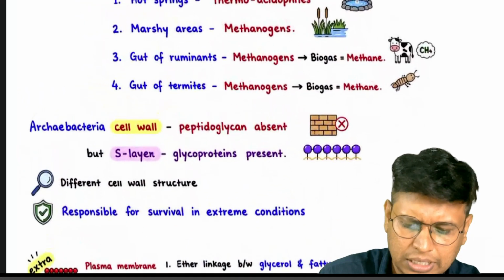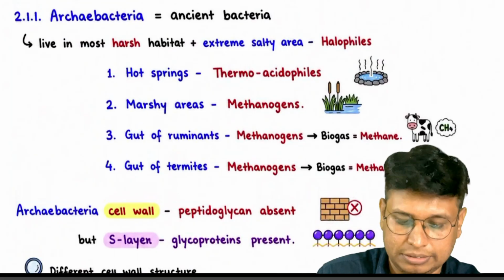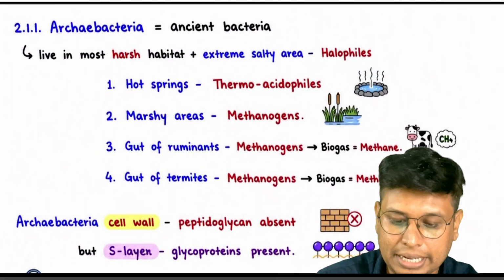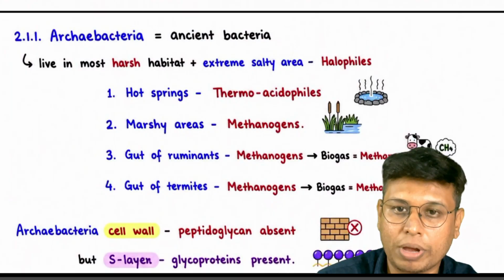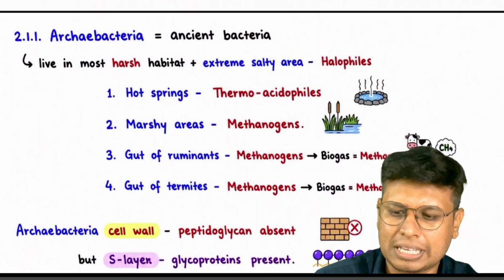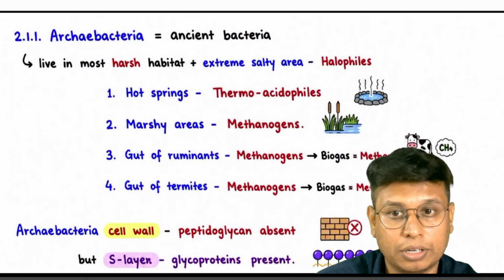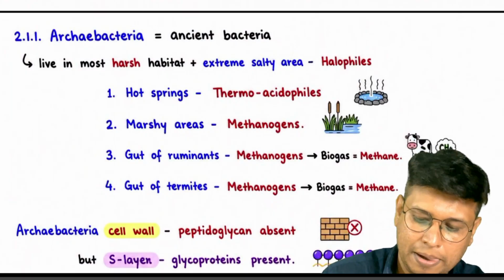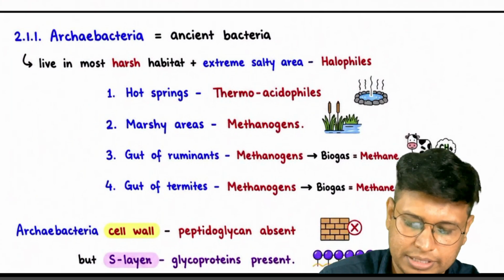Next one is Archaebacteria. In bacteria, we have two types: Archaebacteria, discussed earlier, and Eubacteria. The major differences are there, but if you want to remember, Archaebacteria does not have peptidoglycan. True bacteria, Eubacteria, have peptidoglycan. There are many differences, but this is a key difference you can understand.